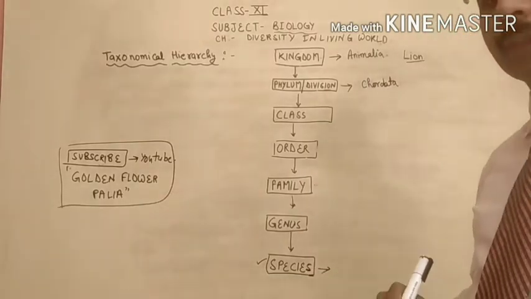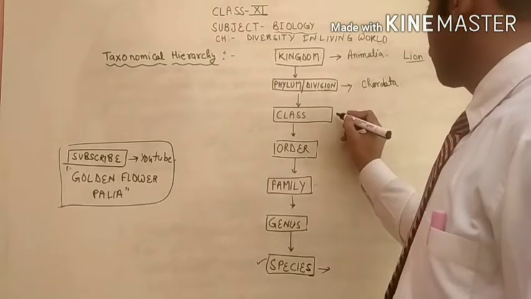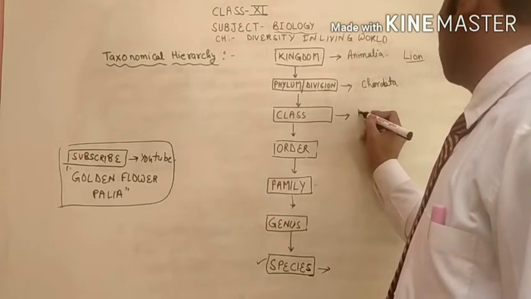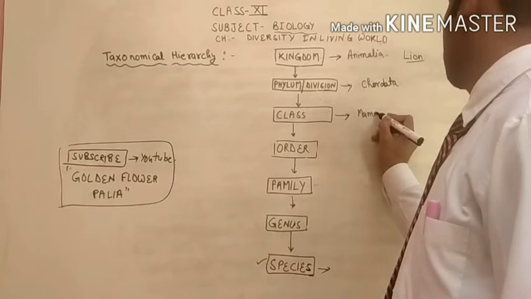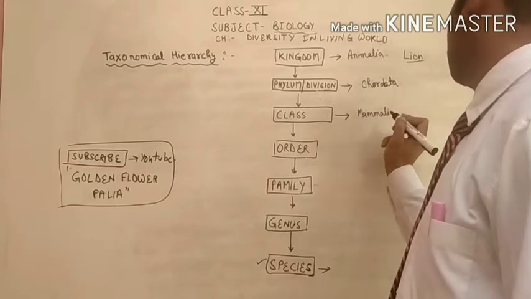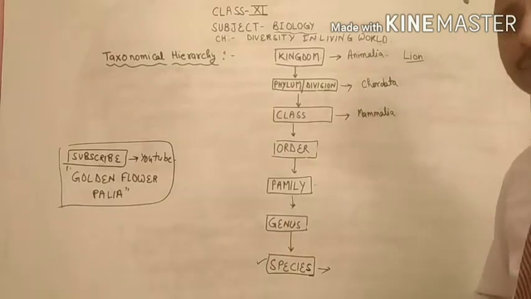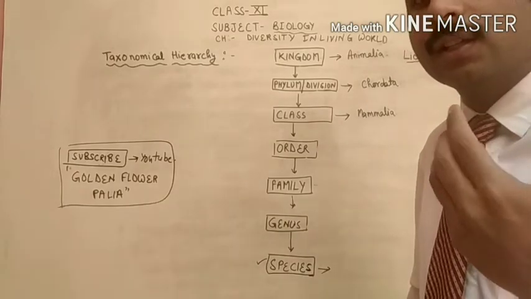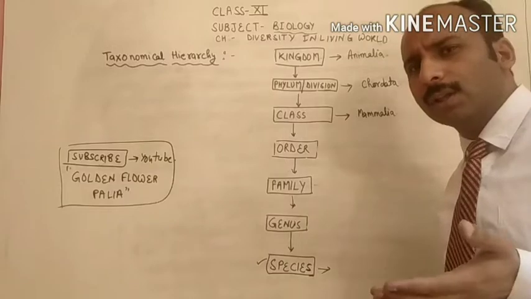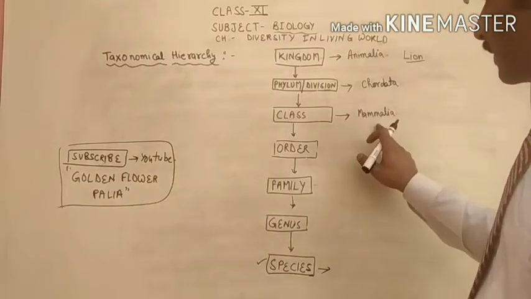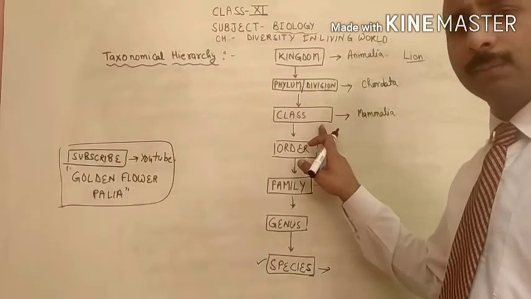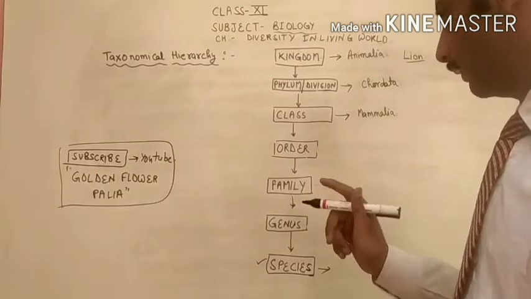Now class, you know very well. Lion is a mammal because it gives birth to its young ones. That is why this is called an animal of class Mammalia.